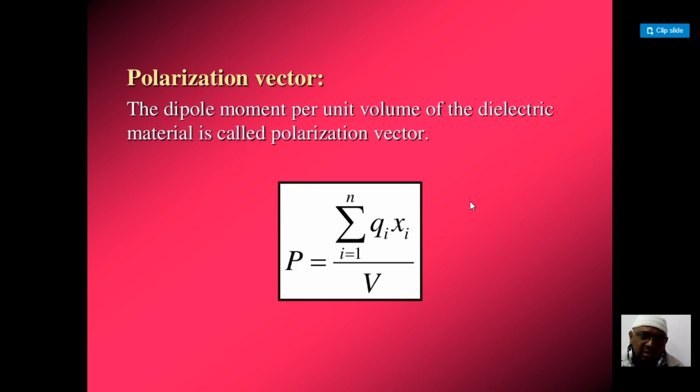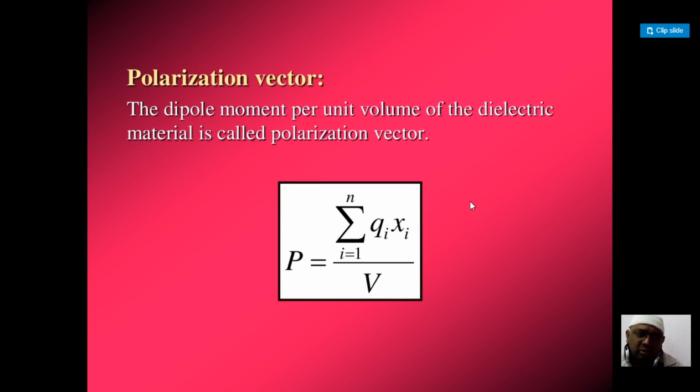To study its character, the starting point is the meaning of the dielectric constant, and then we studied electric polarization, polarization or polarizability, and now the polarization vector. These are the important definitions and parameters which give us information regarding the character of the dielectric material.